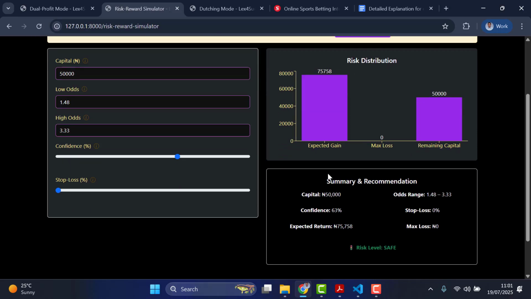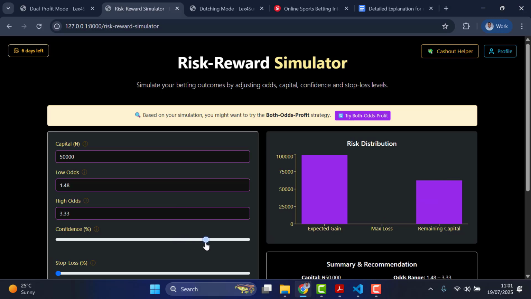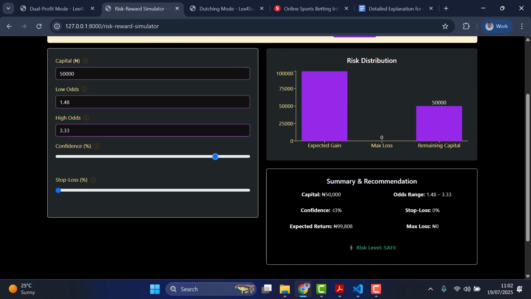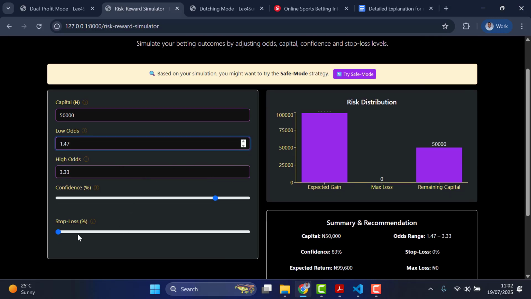Right, so this is a real-time analysis, giving you results in real time. Even the chat too is also happening in real time, as you might have noticed. So if I stretch this confidence level further, it's telling me that okay, probably for this case you can try the safe mode because your confidence level is even higher. That's 83%. You understand? So there are different case scenarios. You can test several amounts, test several odds. This is limited to two odds too. So in this case, it's limited to testing your confidence level and whether you are willing to take a loss and the likes.